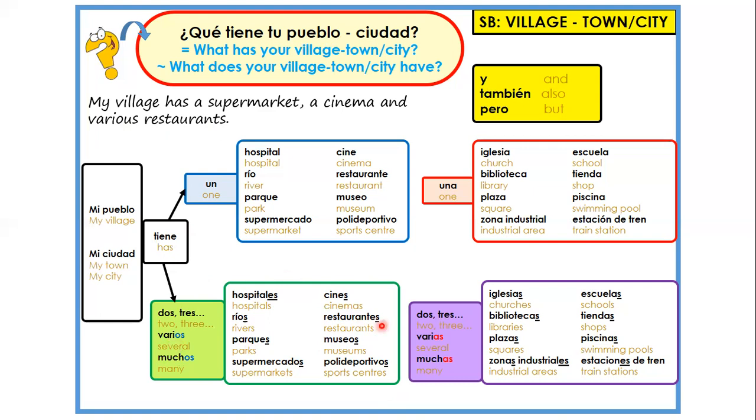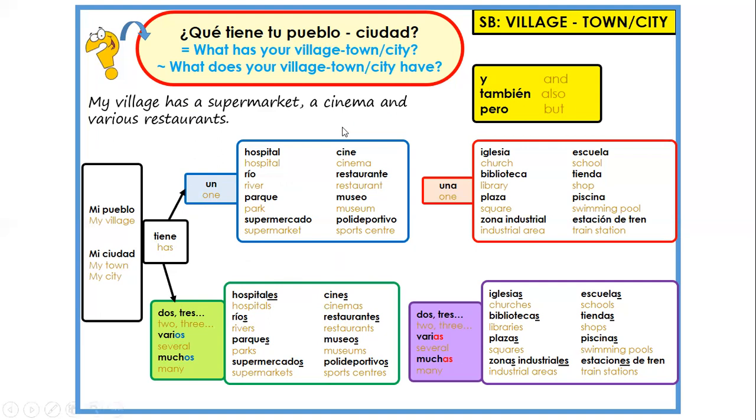Let's do it together. Mi pueblo tiene un supermercado, coma, un cine y varios restaurantes. Notice that I haven't changed anything. I haven't had to think, oh, is this feminine? Is this masculine? Is it plural? No, all I had to do is find the word and make it into a sentence.